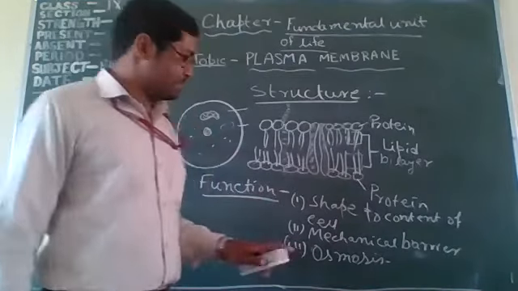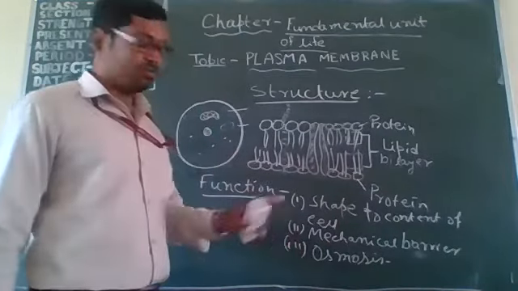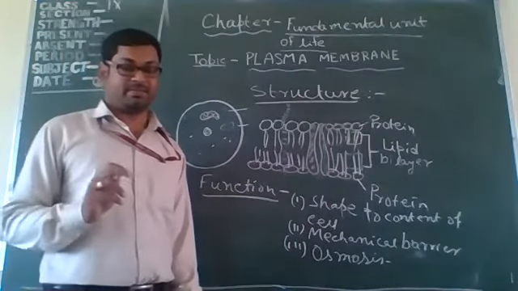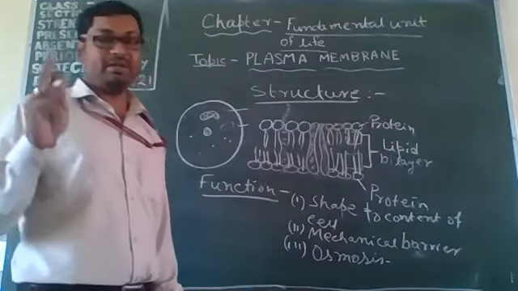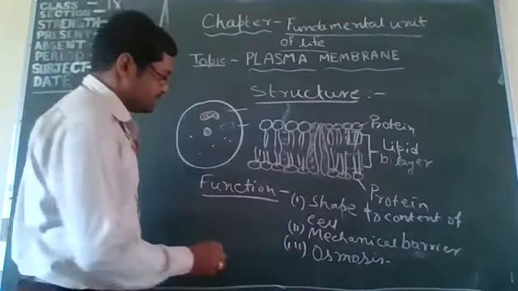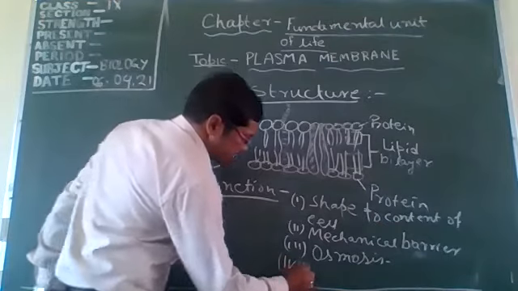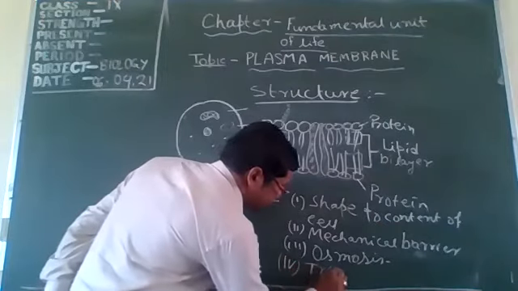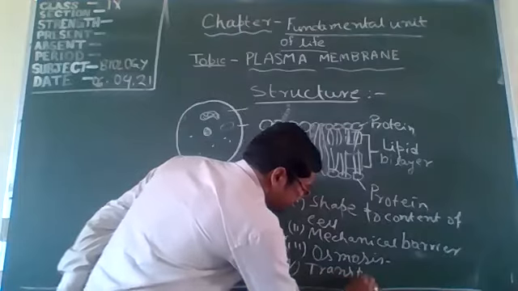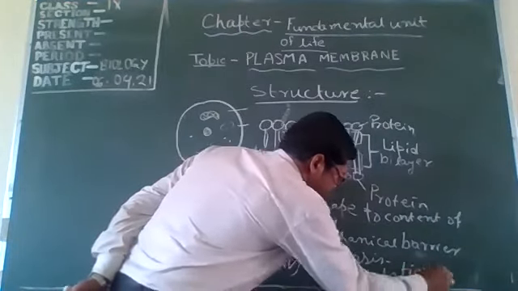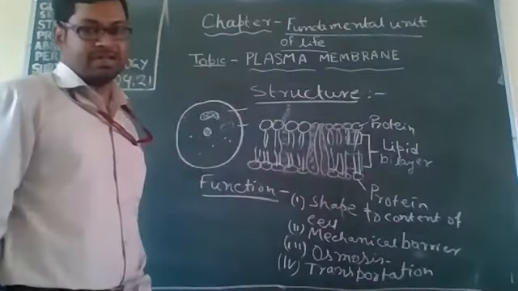Transportation systems. The plasma membrane also has transportation systems. Number 3 and 4 is transportation of molecules.